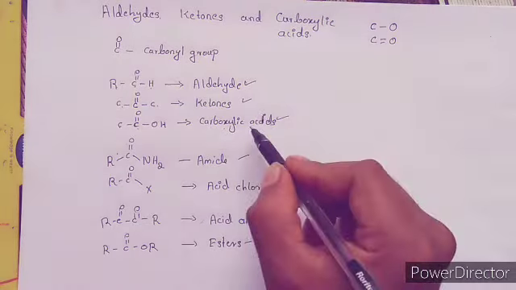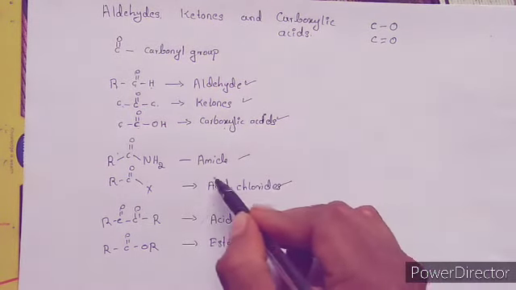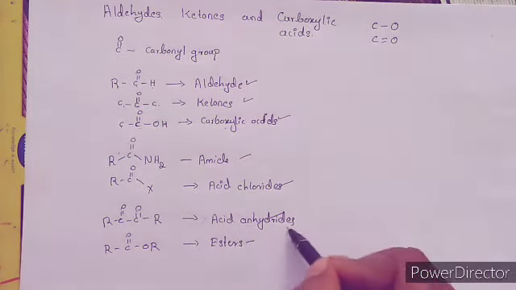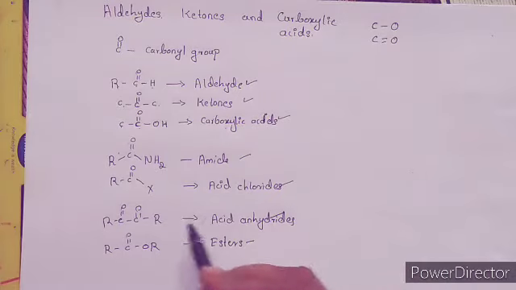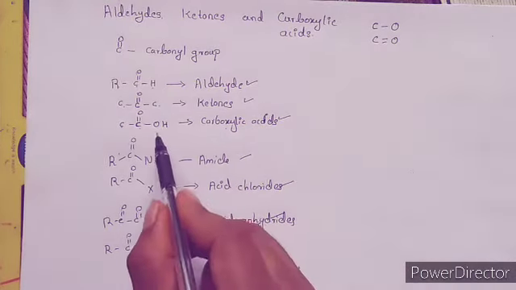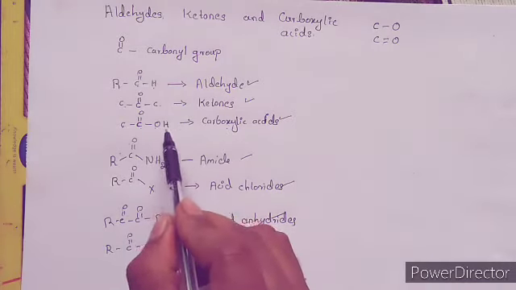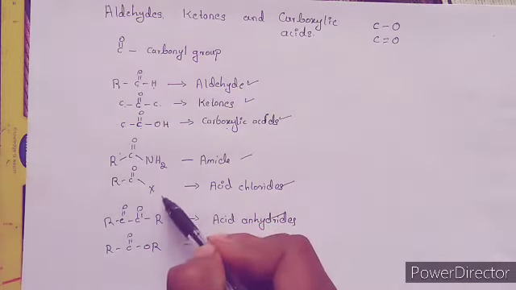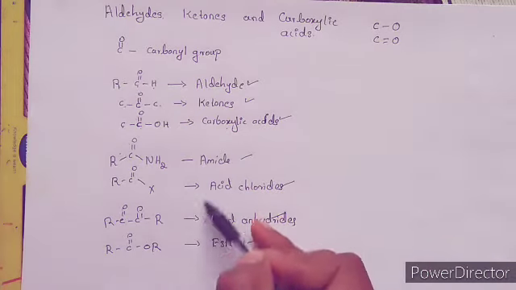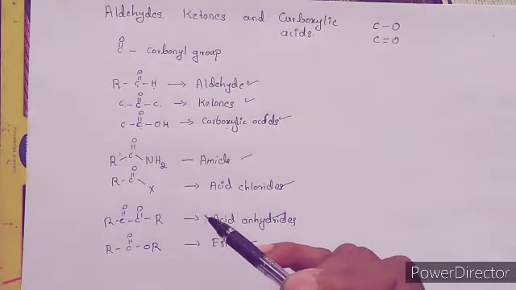Here you can observe the amide, acid chloride, acid anhydrides, and esters may be regarded as derivatives of the carboxylic acid. If you replace this OH by the remaining functional group, we can get different organic molecules.